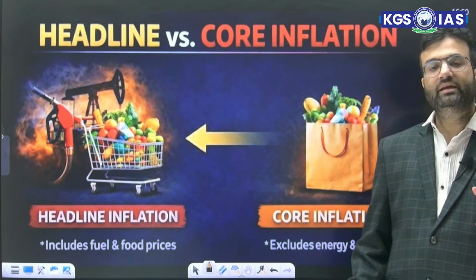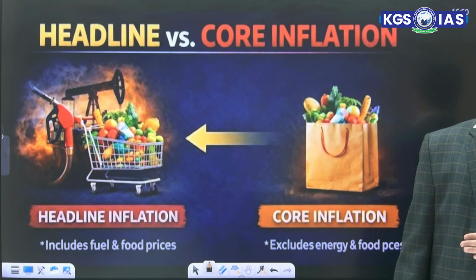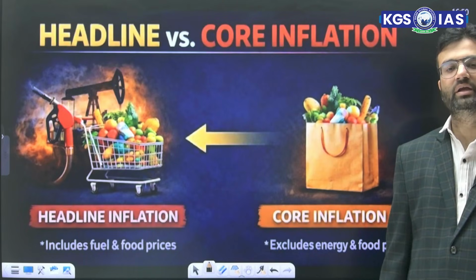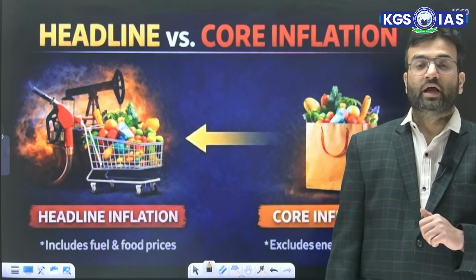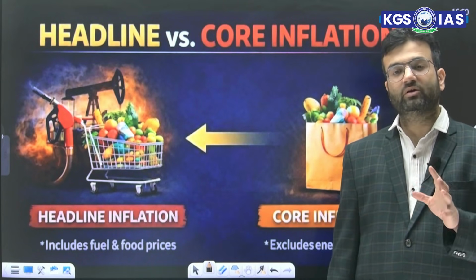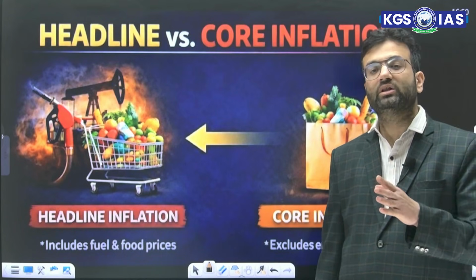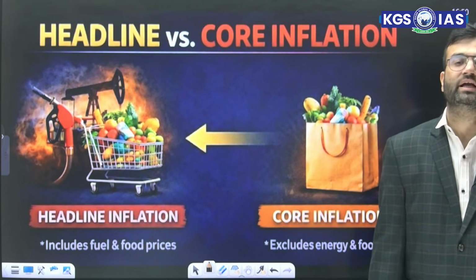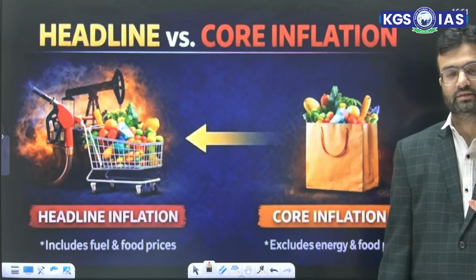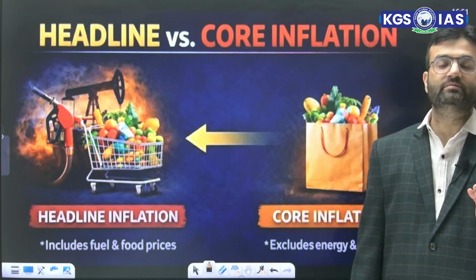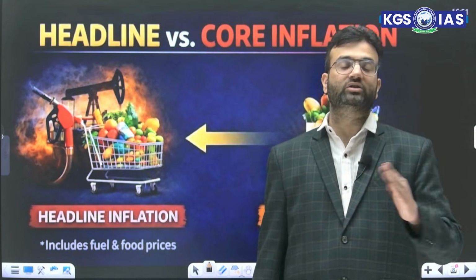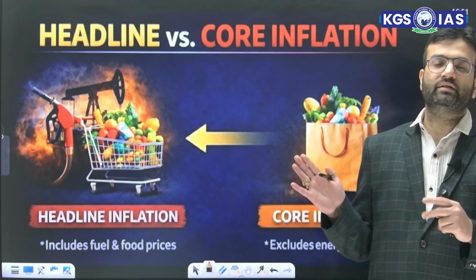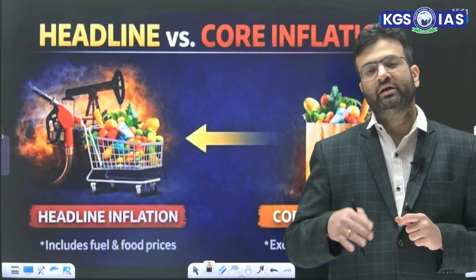Then headline inflation versus core inflation. Now what are headline inflation and core inflation? Whatever goods and services are produced in the economy are measured under headline inflation. And why is core inflation calculated? Core inflation is calculated so that we can exclude the volatile items whose prices fluctuate a lot. So under core inflation, we exclude the prices of food and energy articles. That means when the prices of these food and energy items increase, they increase a lot. So they are very volatile. That is the reason while calculating inflation, the government talks about the headline number as well as core inflation.